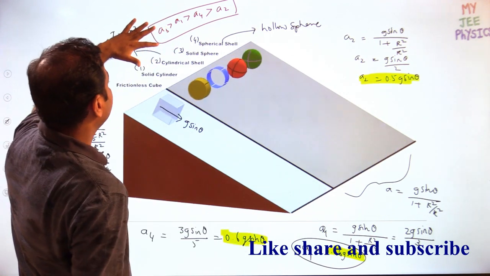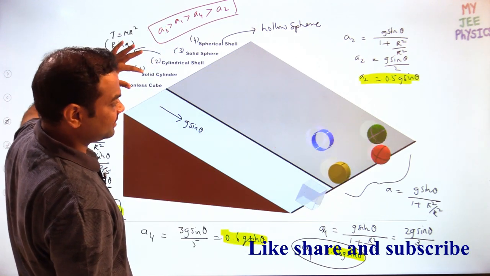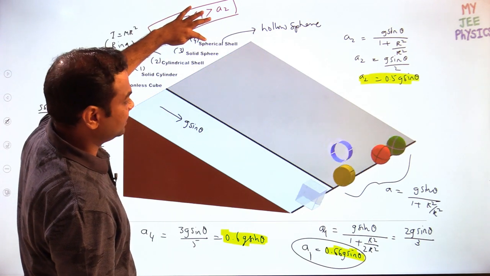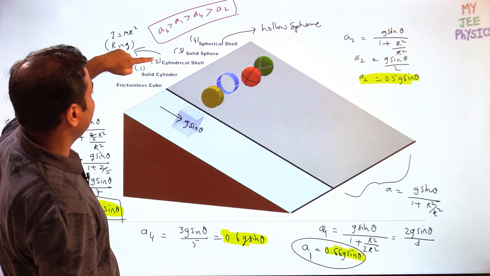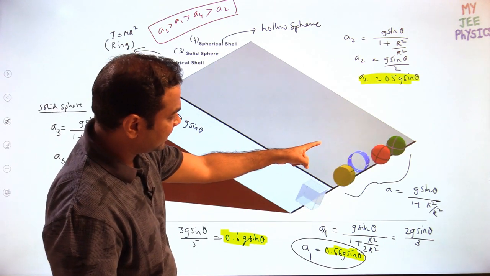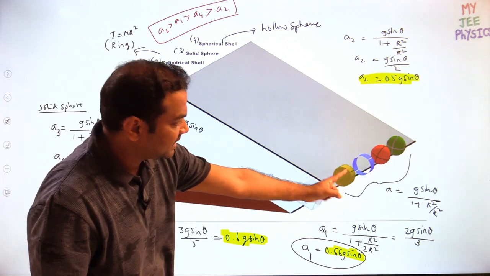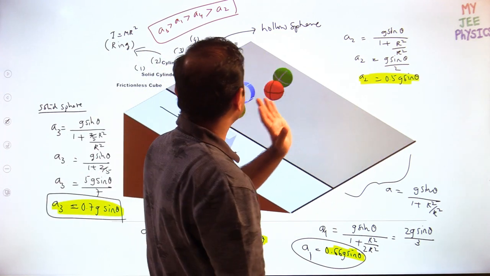Am I right or not? Next, the solid cylinder has to reach. See once. Next, the spherical shell. Last should be the cylindrical shell, the ring. First should be the solid sphere. Second should be the cylinder. Third one is the spherical shell.